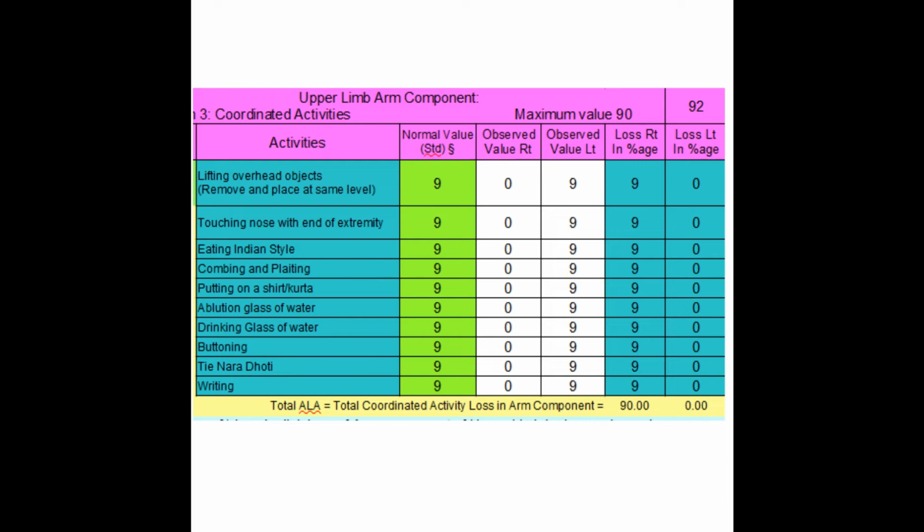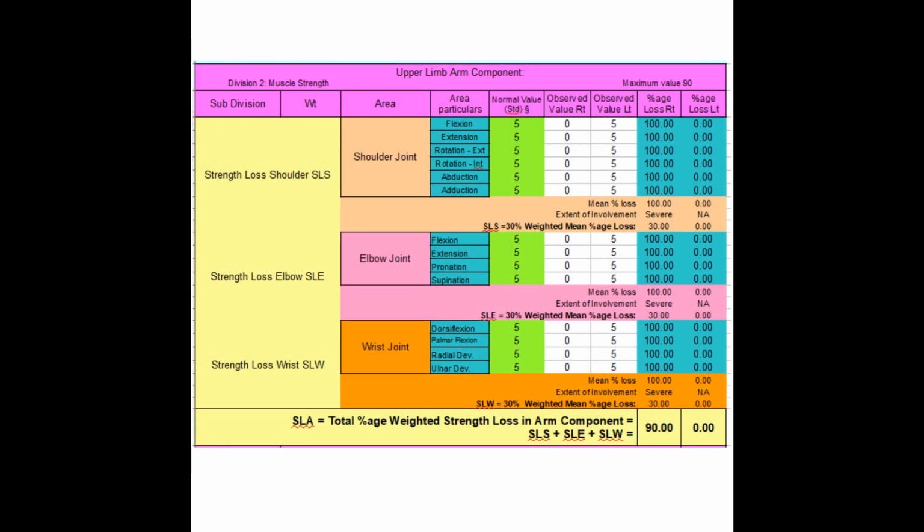Each coordinated activity has a maximum value of 9% and there are 10 such activities. The values are already weighted to 9%. That was an easy test. Passed again. Let us check the muscle strength division in arm component. Here also the maximum value we got is 90%.